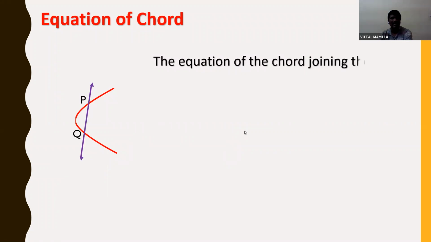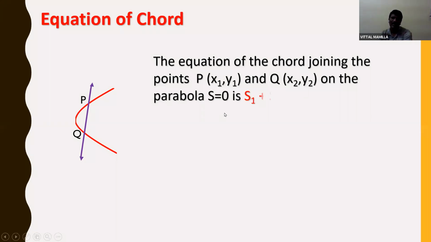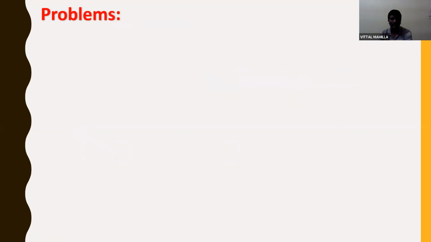The equation of the chord joining the points P(x1, y1) and Q(x2, y2) on the parabola S is equal to 0 is S1 plus S2 is equal to S12. We know how to find the S1 value, and we know how to find the S2 value. Also, we know how to find the S12 value. So equation of chord is S1 plus S2 is equal to S12.